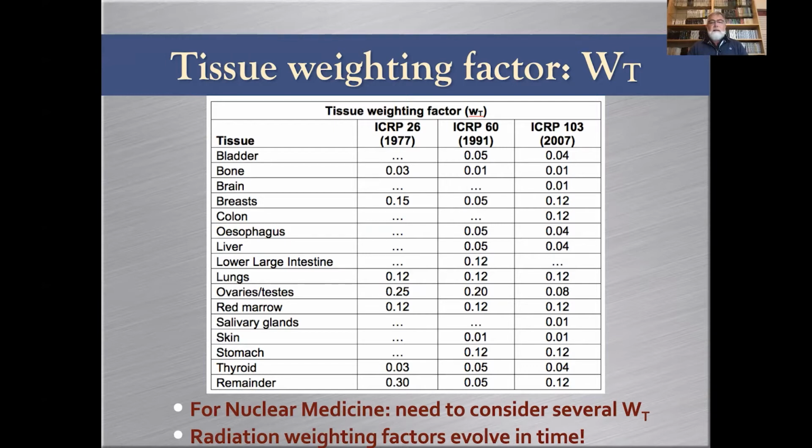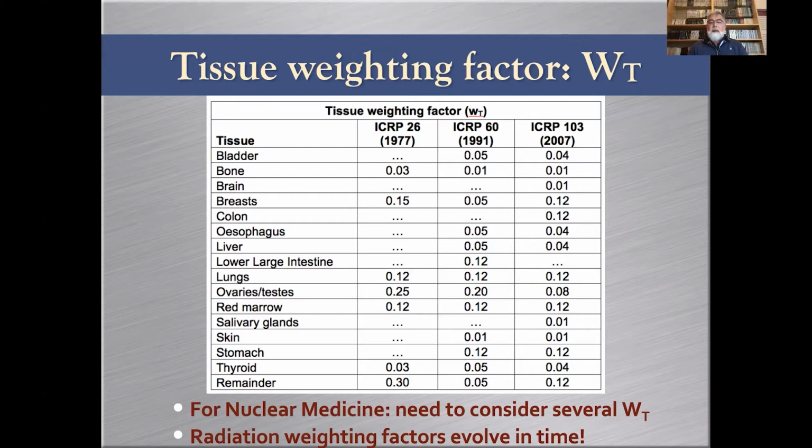I think one of the most interesting variations in tissue weighting factor is that of ovaries and testes, starting from 0.25, so the highest weighting factor of all tissues, to 0.20, to 0.08 in the latest ICRP recommendation. That is due to the evolution of knowledge of radiation effects and the fact that hereditary effects have been overestimated in time.